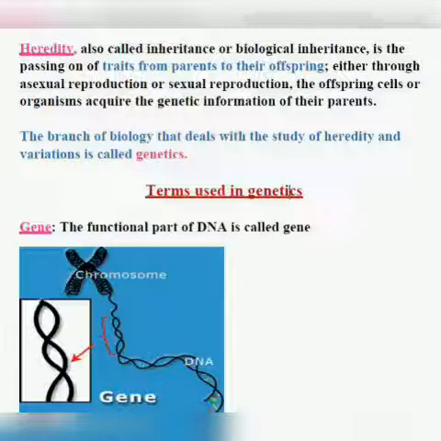Now let us take the example of cats. When the chromosome of the cat is transferred to the offspring, meaning the genes or the DNA of the cat is transferred to the kitten, that kitten will have the genes of the cat. These genes will be different from the genes of dogs, parrots, plants or humans. So because of the difference in the genes, the different organisms look different. I hope it's clear to everyone now.